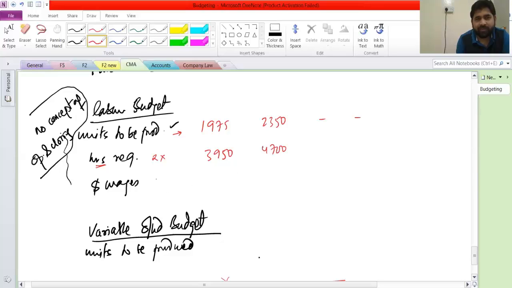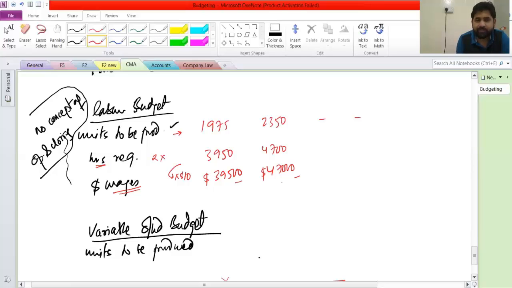Now, wages. So this answer multiplied by $10. So $39,500, $47,000. These are the amounts of the budget. So this is our budgeted expenditure for labor for the respective month.